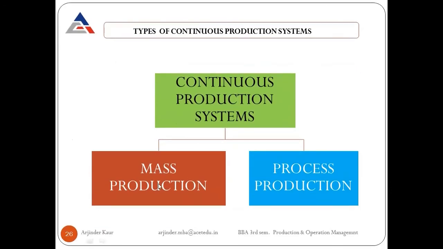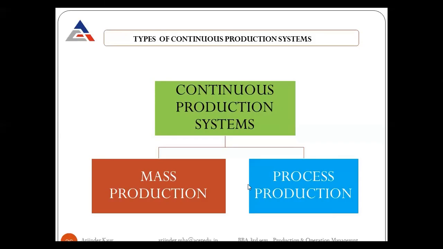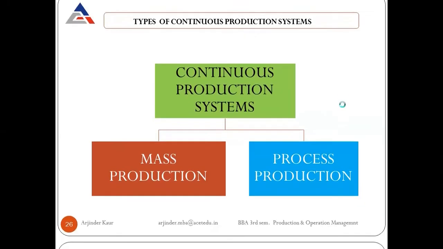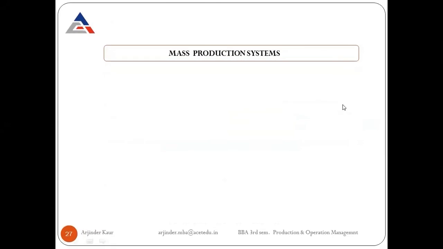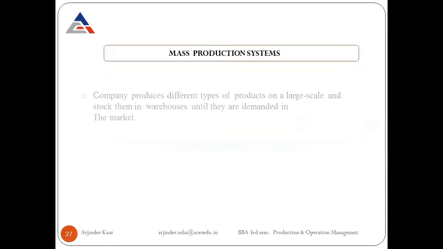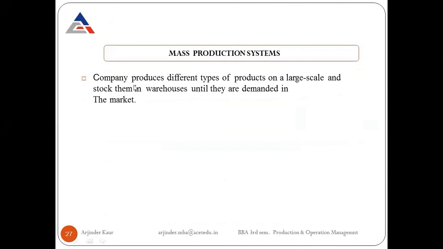Continuous production systems are of two types: mass production system and process production system. First of all, we'll do the mass production systems. In mass production systems, the company produces different types of products on a large scale and stocks them in warehouses until they are demanded in the market.